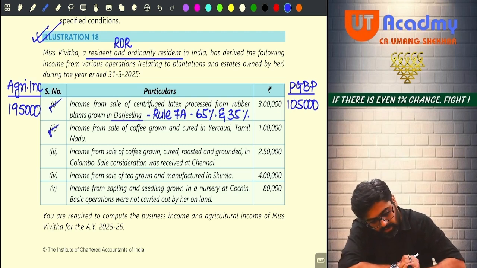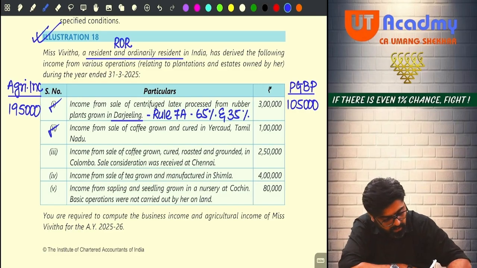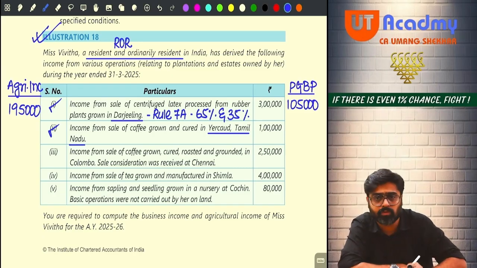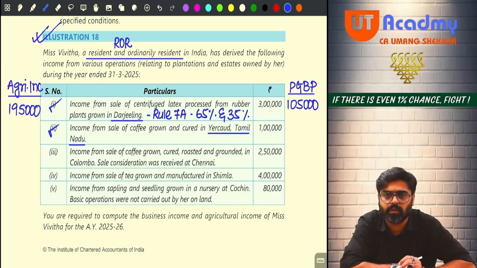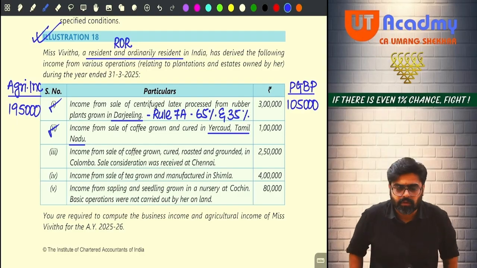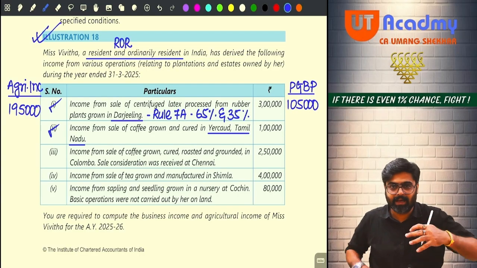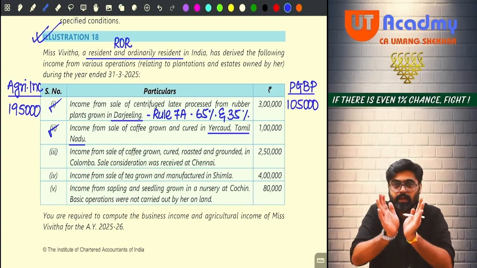Second one, income from sale of coffee grown and cured in Yercaud, Tamil Nadu. How to pronounce it? The pronunciation was okay, no? Yercaud, Tamil Nadu, India. In India, coffee is grown and cured.